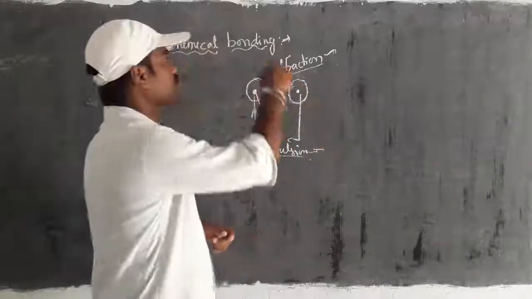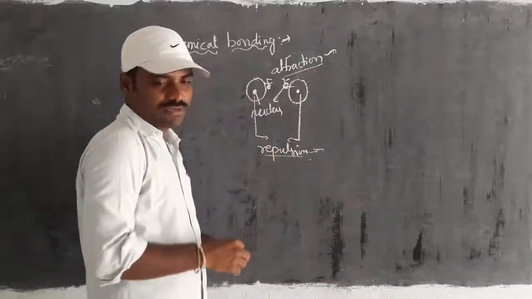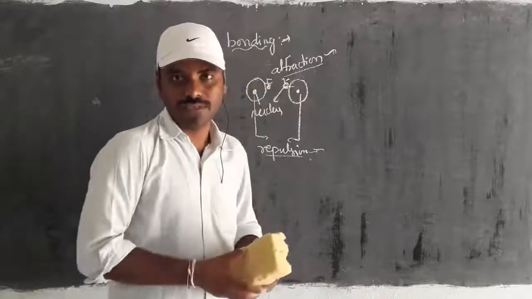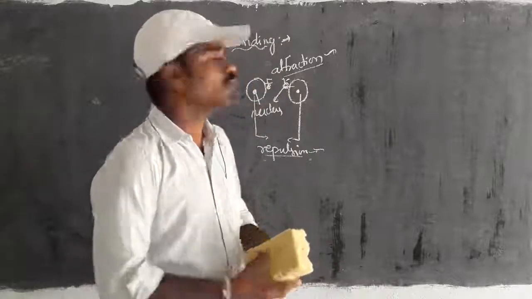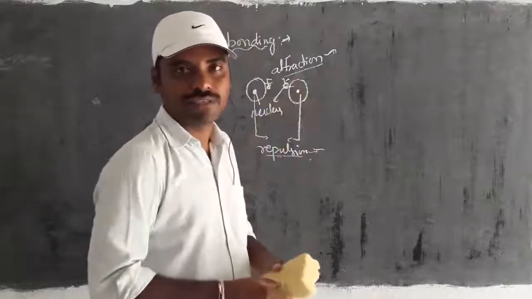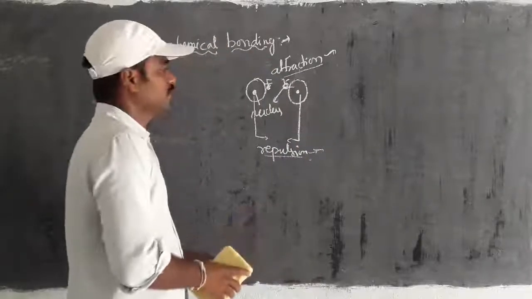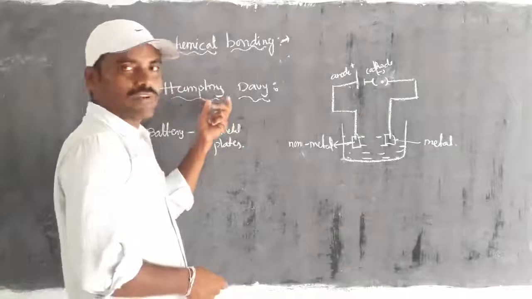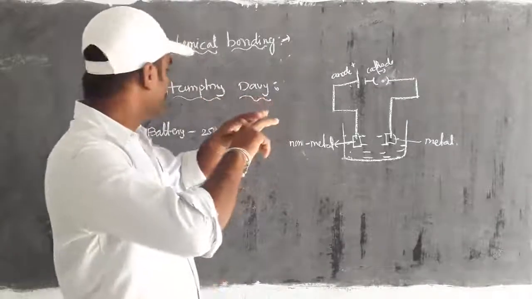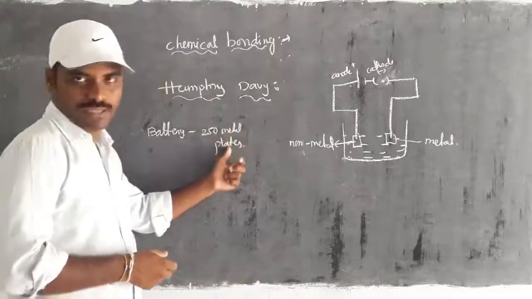Then that is causing what? Chemical bonding. To know this concept, in earlier days one scientist made an effort to discover chemical bonding. For that we have to take information on the scientist who made the first effort, right? The scientist is Humphrey Davy. He built a battery with 250 metal plates.